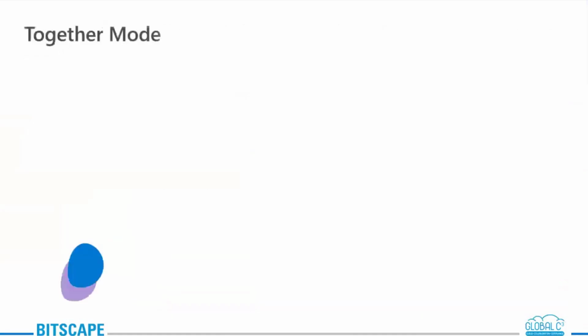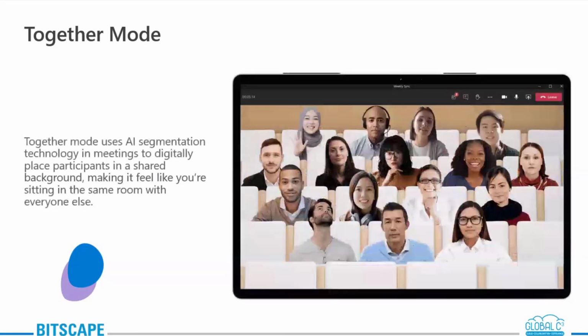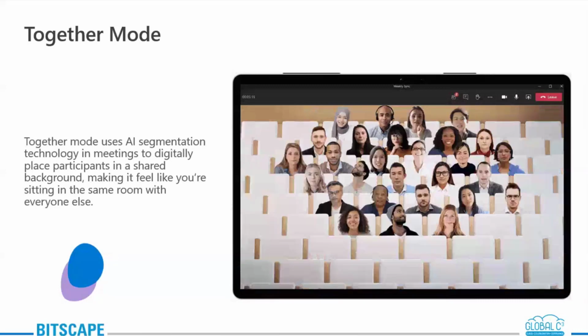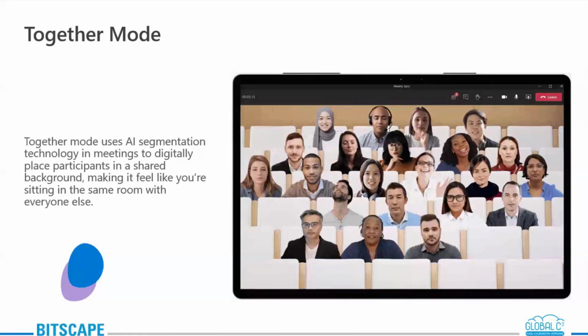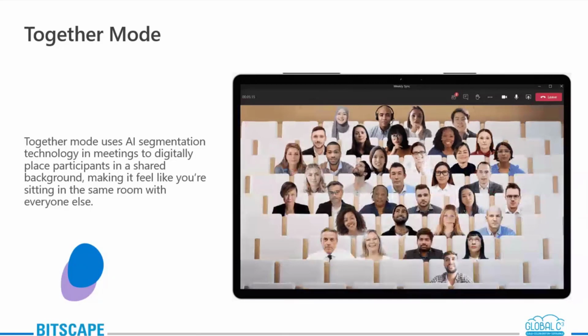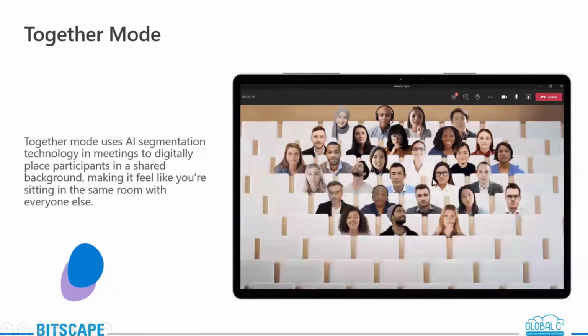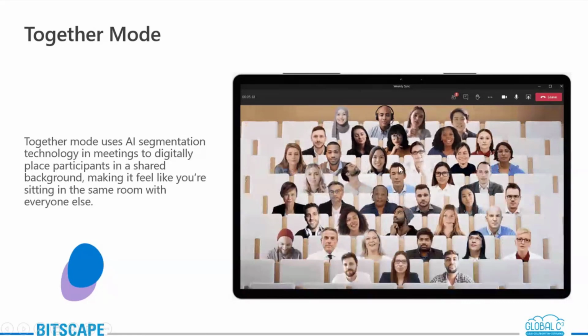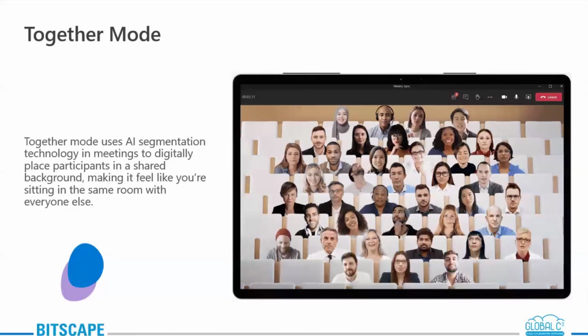Next up we have Together Mode. Together Mode is like a virtual filter for your meetings, and it helps all the members appear in a collective virtual space. Microsoft has recently included this functionality. Right now you'll be able to see that it only appears in an auditorium, but they are still working on improving it so there are different kinds of backgrounds.